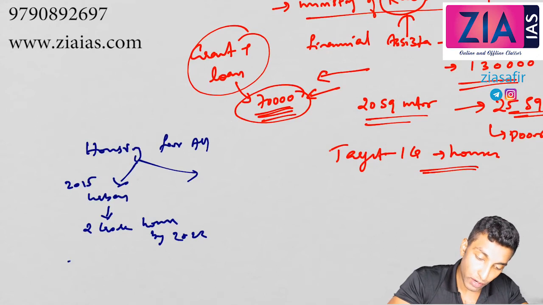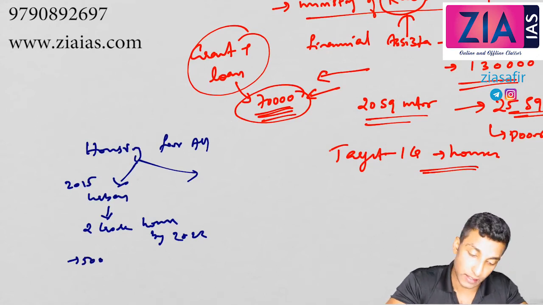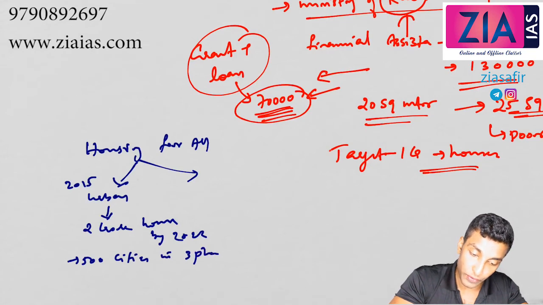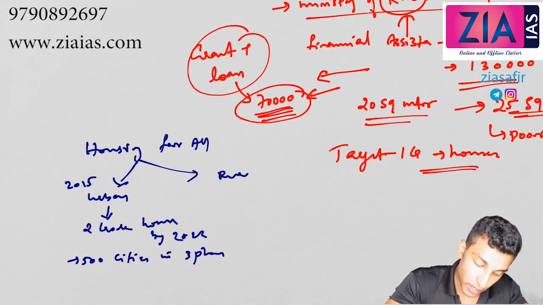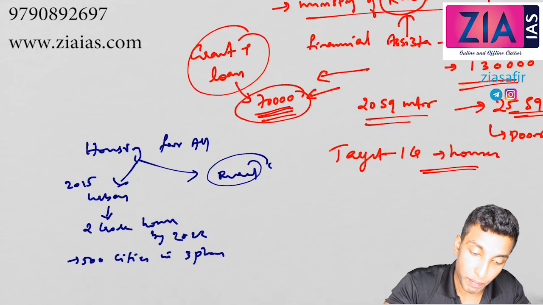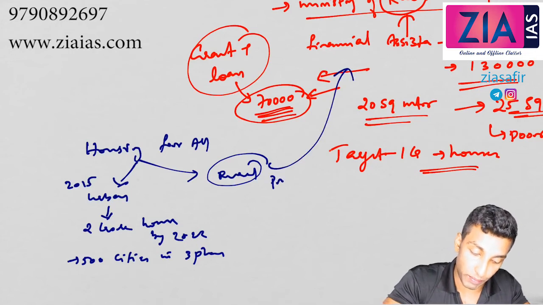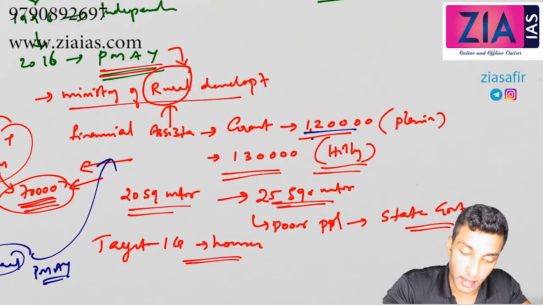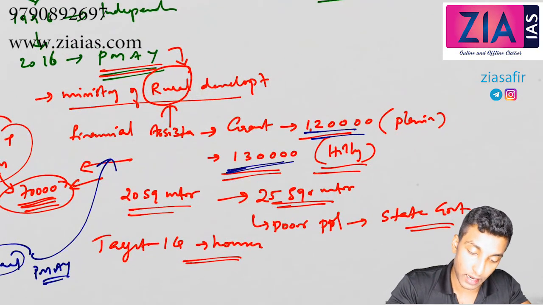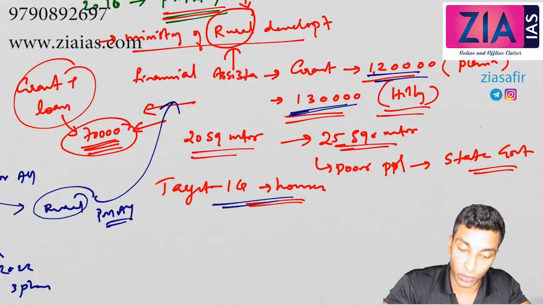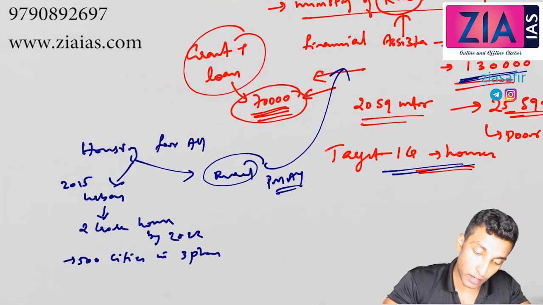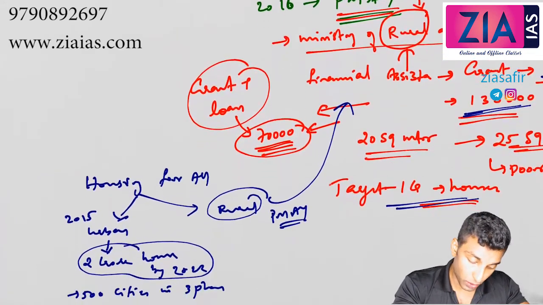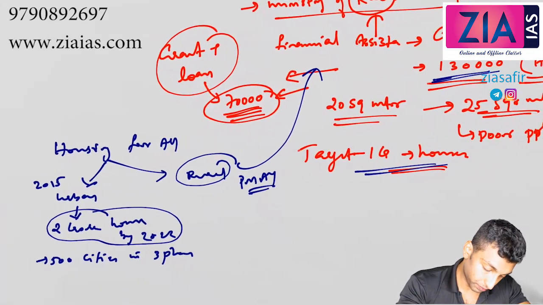It covered 500 cities in 3 phases. Now what about the rural component? The rural component is the PMAY that we have discussed, with this grant in plain areas and this grant in hilly areas, and a target of 1 crore houses. Here the target is 2 crore houses. I hope this is clear, rural and urban component.